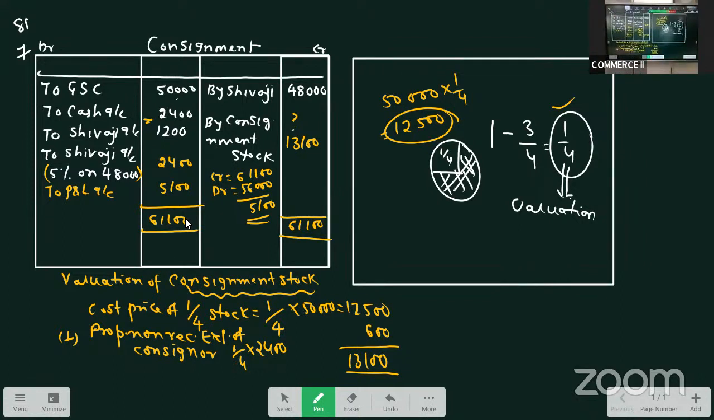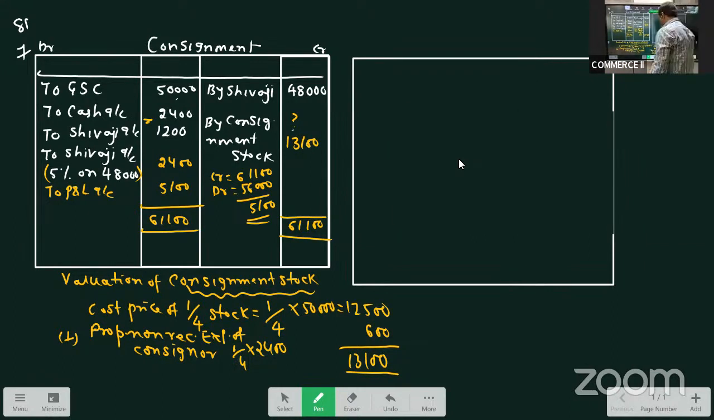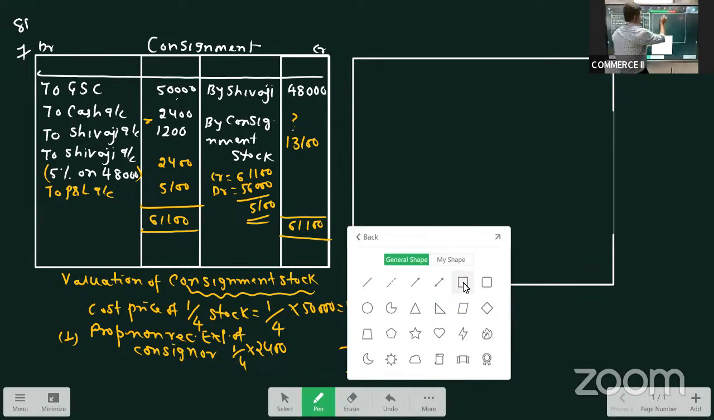Very simple. 4 items on the debit side and 2 items on the credit side. Now we'll prepare the consignee account. For the consignee account, we don't have to take any extra effort. We can directly prepare it by taking the items from the consignment account only.